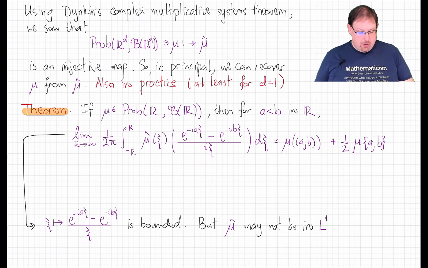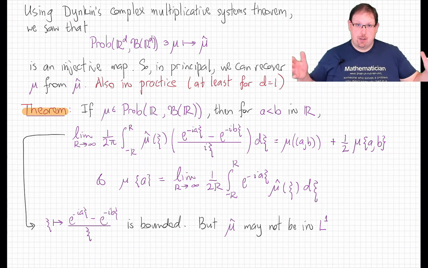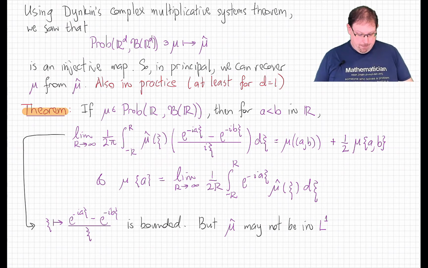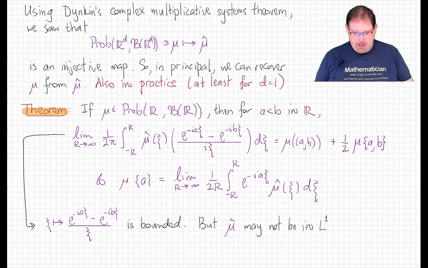Well, it turns out using a very similar formula, we can recover the mass of any one point, just by taking, essentially, the Fourier transform of mu hat with a minus sign, except we are integrating over a compact interval and then letting that compact interval grow, but also rescaling by its length in order to focus down on the point a. We're going to prove this general inversion formula right now. The proof of this one is very similar and will appear on a future homework for you to work out.